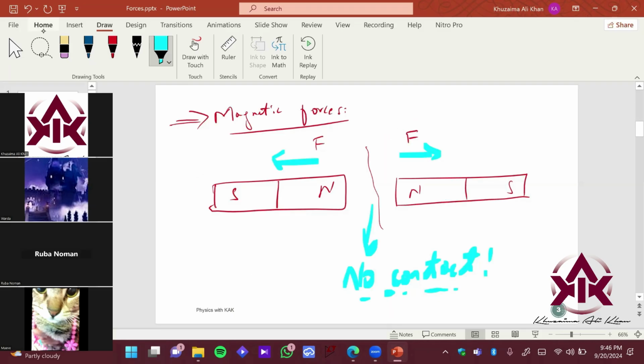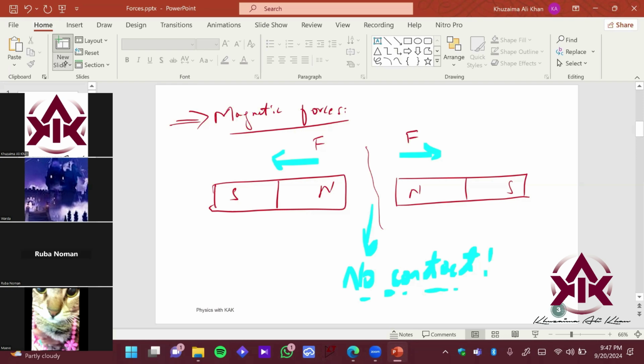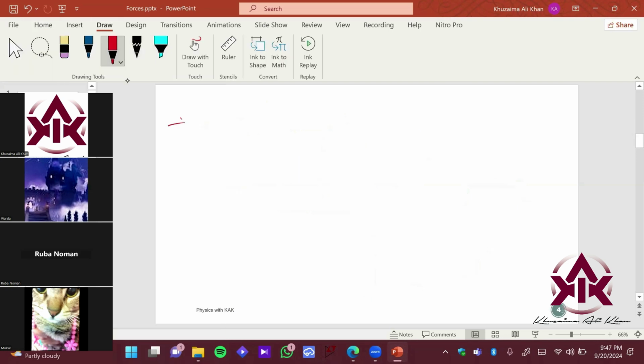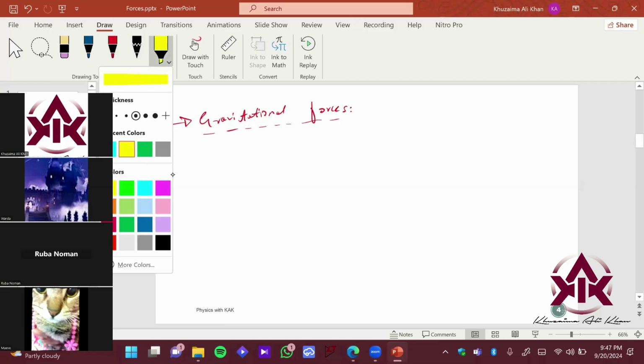Let's talk about gravitational force, right? We will discuss this in detail, and we have discussed this in the last class also. It is a pretty interesting factor, right? Just imagine a universe which has been born billions of years ago. Still, it is moving with precise motion, right?